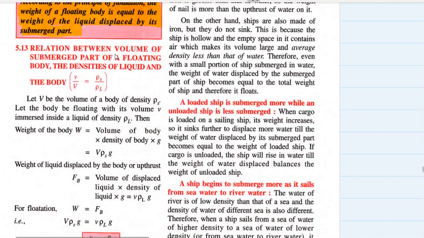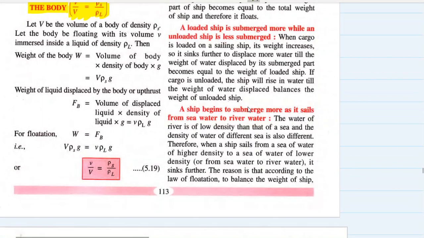Relation between volume of submerged part of floating body, the densities of liquid and the body. That is this formula they are talking about. How to derive this relationship? See, whenever the body is floating, the weight of the body is equal to the weight of the liquid displaced by the body, which is the upthrust.